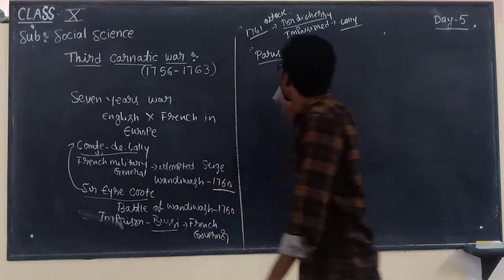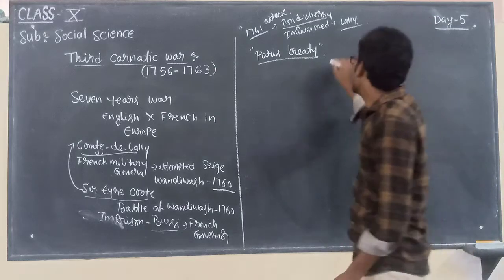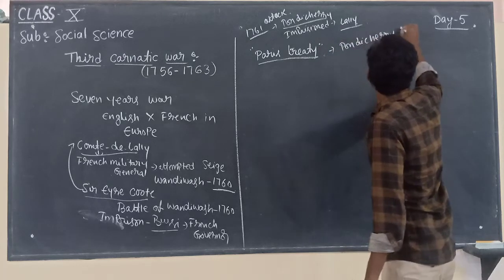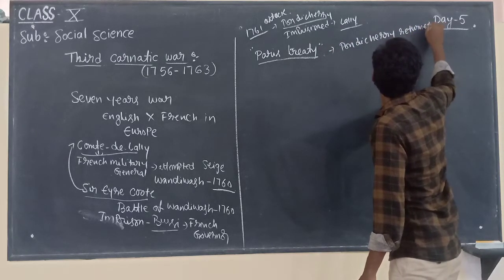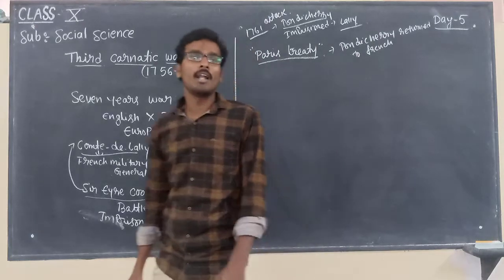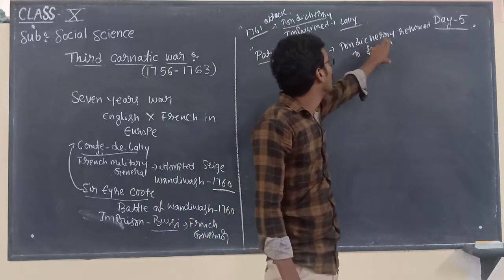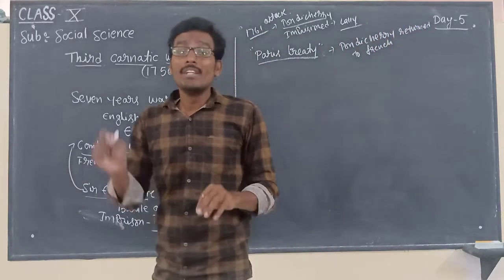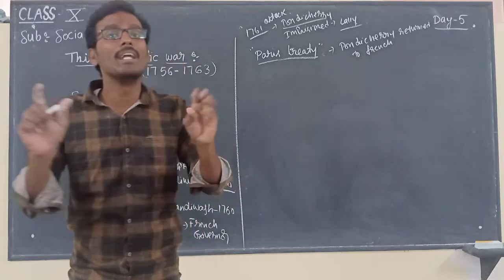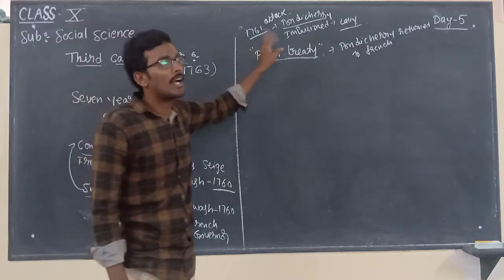As per the Paris Treaty, Pondicherry was returned to the French. So, with the third Carnatic War, the French in India lost their base completely.